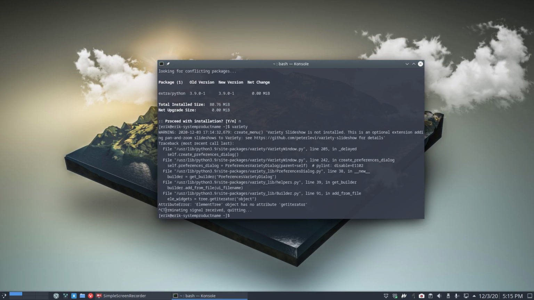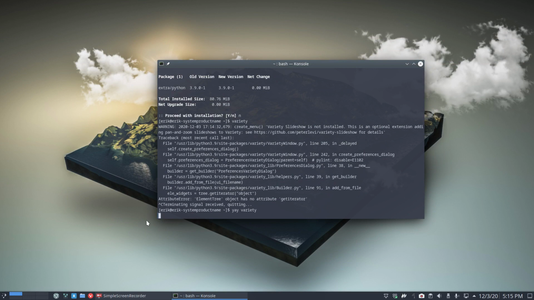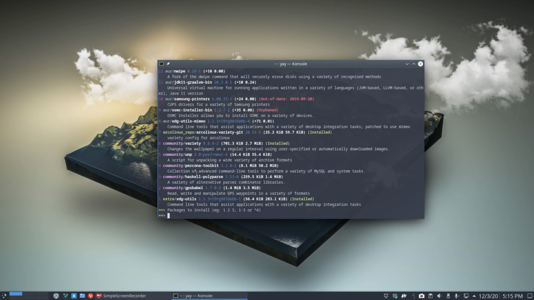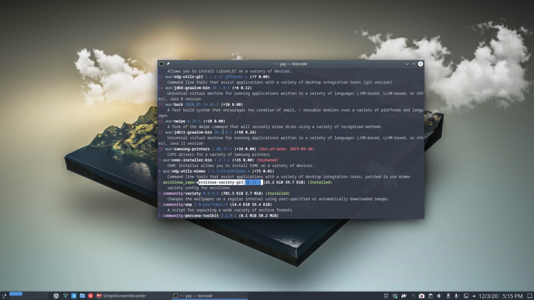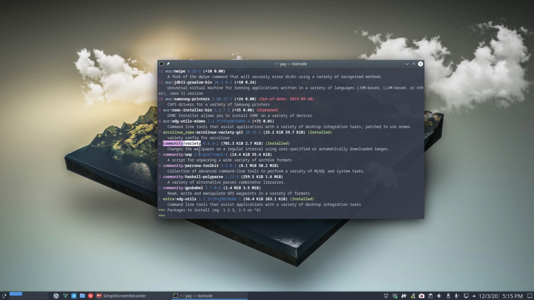So, challenge. This is not coming from us. This is coming from the ArcoLinux community. So is it now in need of a rebuild? I don't know. This is our settings, that's not the application, so that can stay as long as it's necessary. But we need this thing, Variety. Maybe there's a variety-git version. That could be. That's also a solution.